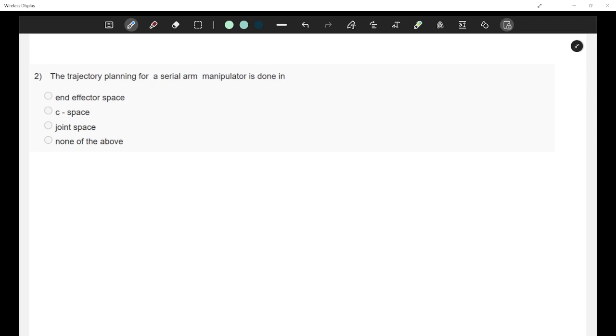All right. So the trajectory planning for a serial arm manipulator is done in end effector space, C space, joint space, or none of the above. What is meant by C space? It is configuration space. Okay. These are the four options we have.